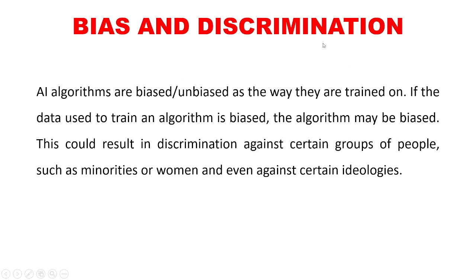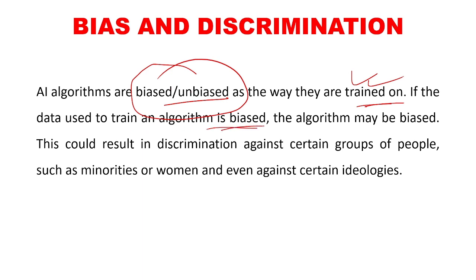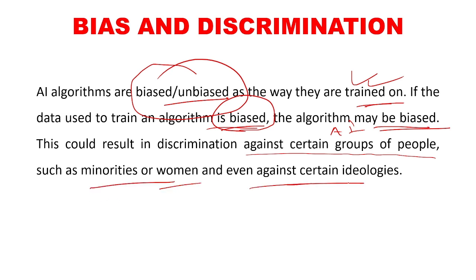Then bias and discrimination. AI algorithms are biased or unbiased depending on how they are trained. If the data used to train the AI algorithm is biased, the algorithm itself will become biased, or the AI program itself will become biased. This could result in discrimination against certain groups of people such as minorities, women, or even against certain ideologies.